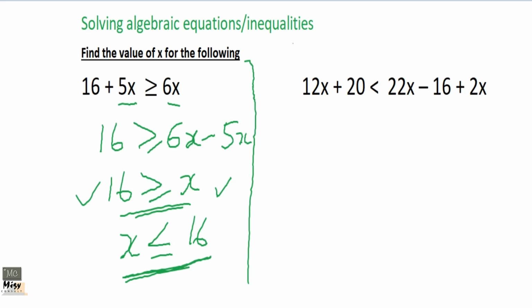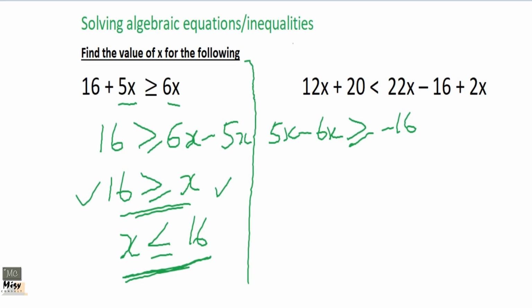So we'll have 5x, and because we are moving it to the left-hand side, it's minus 6x. Then we'll keep our sign greater than or equal to minus 16, because we move the 16 to the other side.